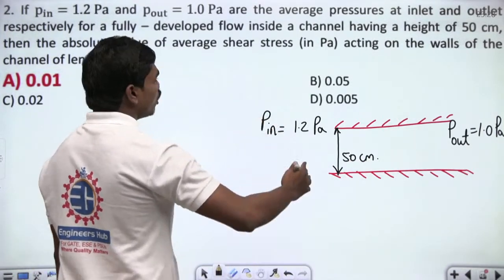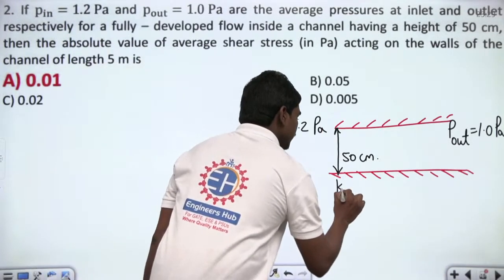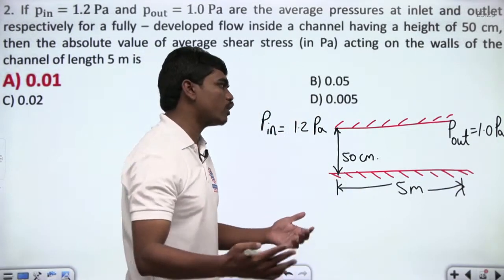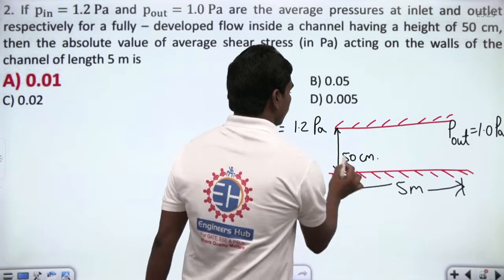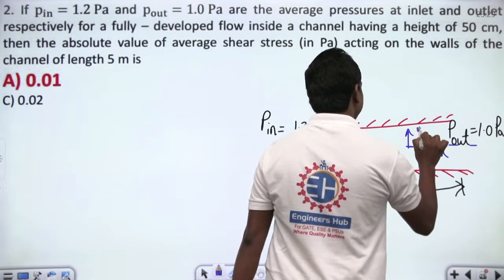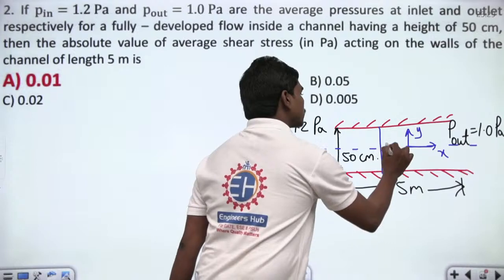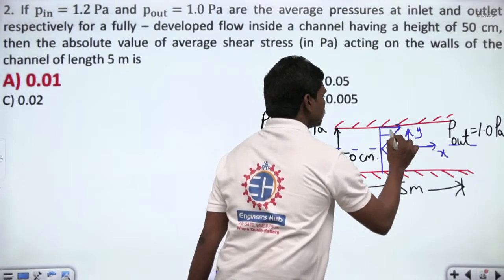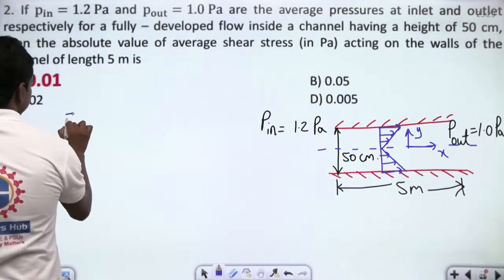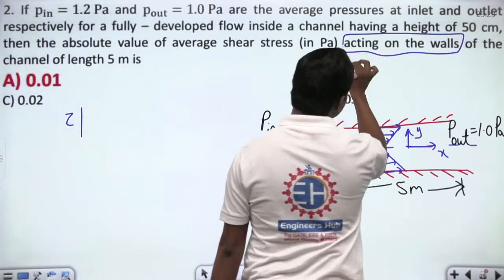Then the absolute value of average shear stress in pascals acting on the walls of the channel of length 5 meters. So this channel length is also given, this is 5 meters, correct? So this is similar to the Couette flow, and in Couette flow we generally analyze the situation this way. You take a midplane, consider this as your x-axis and this as your y-axis. The shear stress distribution in this is a linear distribution, so it looks something like this, correct? They are asking for the shear stress acting on the walls, so they are interested in this value.